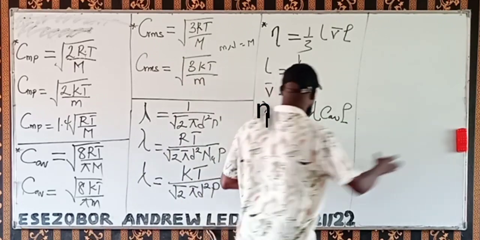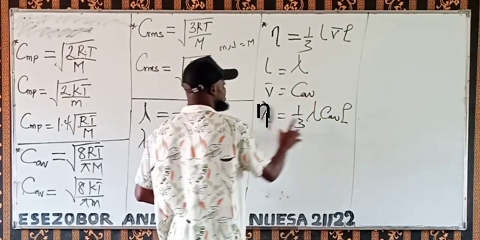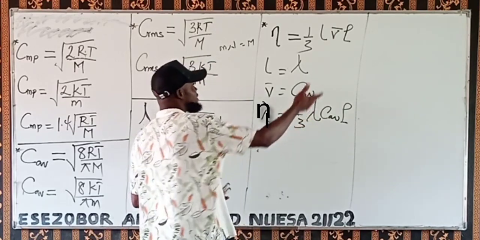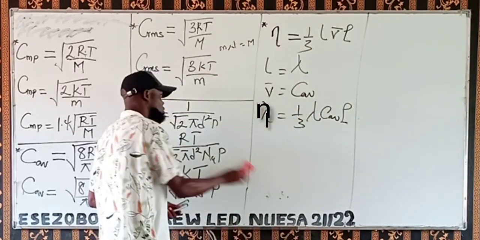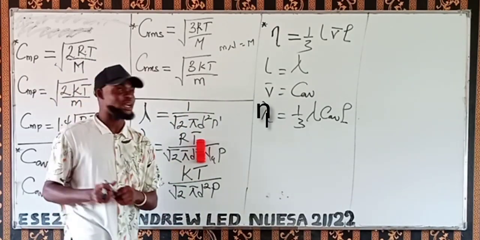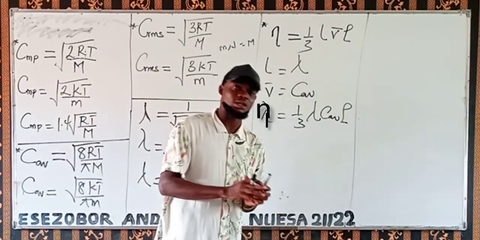So this is the density, the average speed, the mean free path, and this is just 1/3. This and this are actually the same thing. So this is how we describe the velocity of a gas in transport properties.